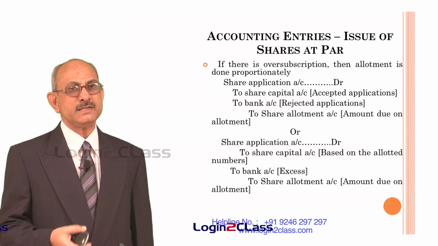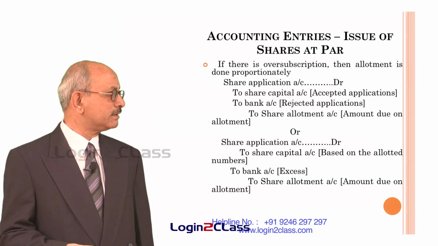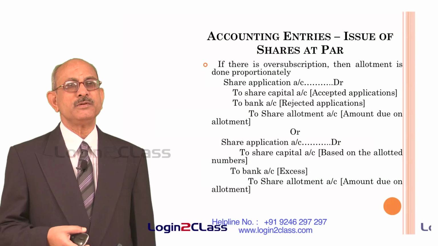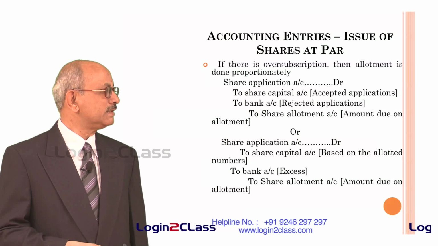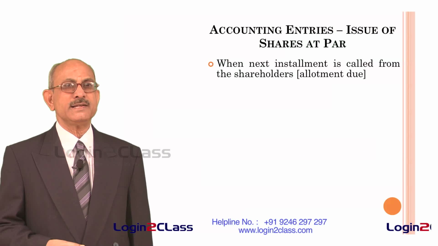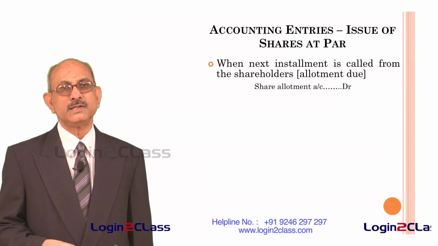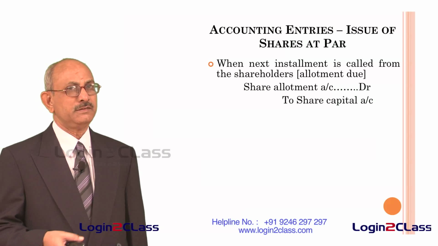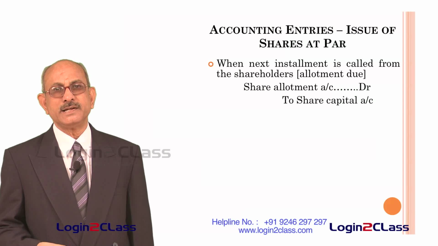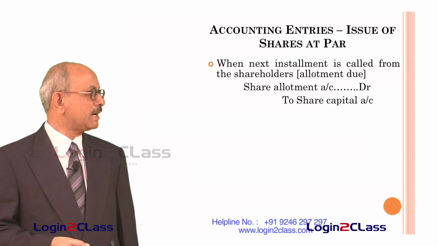So even if the money is not received, because the money is to be received only after the allotment is received by the applicant and they are given some time to pay that money, even before that, the money is kept in the share allotment account, that is the amount due on allotment. So when the next installment is received from the shareholders, that is the allotment due, there is a separate date fixed for receiving the allotment money. On that date, that share allotment account which has been created will be reversed by debiting that account and the amount gets transferred to share capital account.